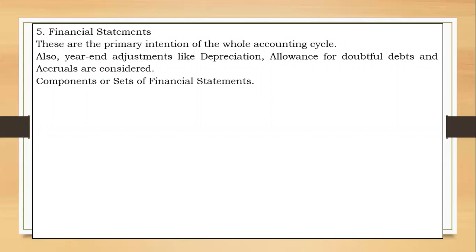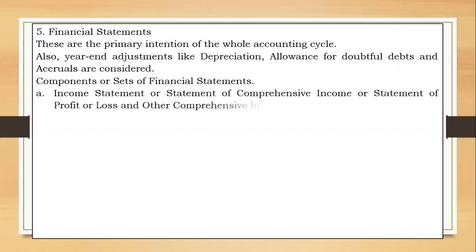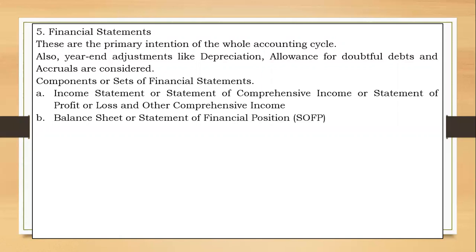So these are the components or sets of financial statements. First of all, you have an income statement, also known as statement of comprehensive income, or statement of profit or loss and other comprehensive income. This shows the performance of the entity for a given period. And then you have the balance sheet or statement of financial position. It shows the position of the entity, the wealth of the entity at a certain point, its assets, its resources, its obligations, as well as its equity.